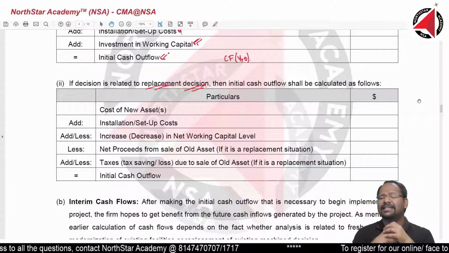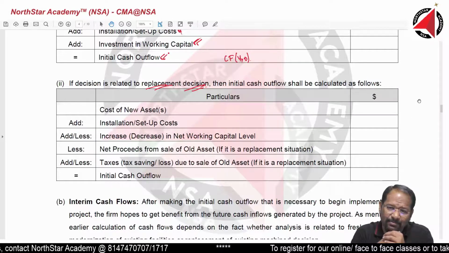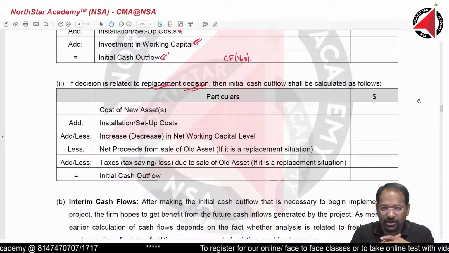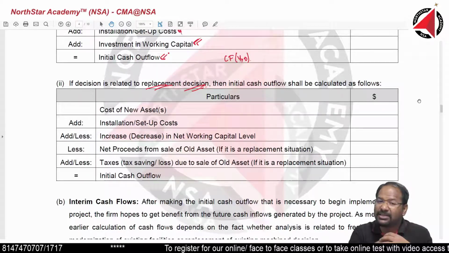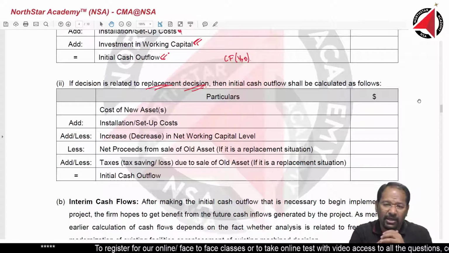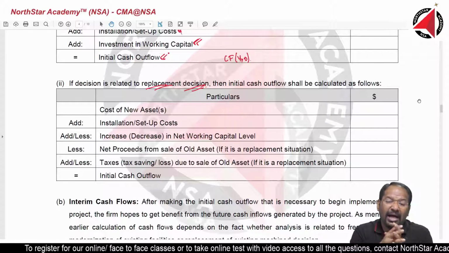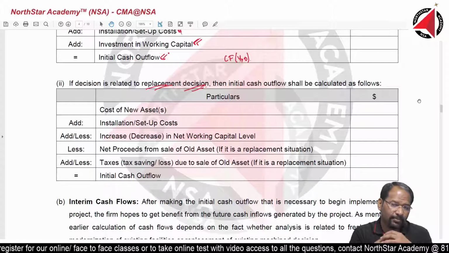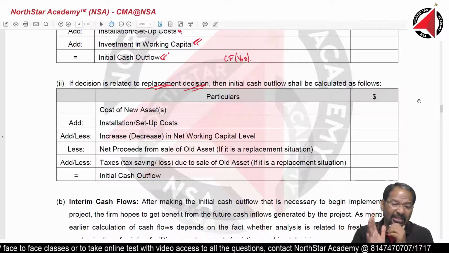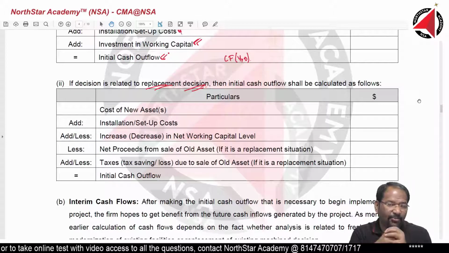Now here in this example, understand, suppose a new car costs you $100,000 and the old car you can sell at, suppose, $10,000. So $100,000 is the cost of a new car and $10,000 is the sale value of the old car. So net, how much are you having as cash outflow in year 0? Net you are having $90,000 as cash outflow. So we need to factor that value also.